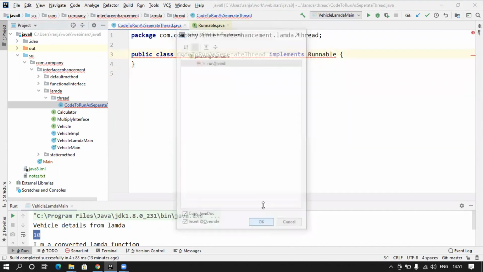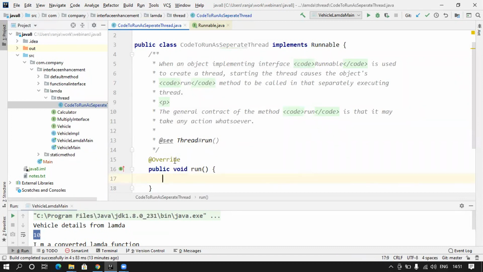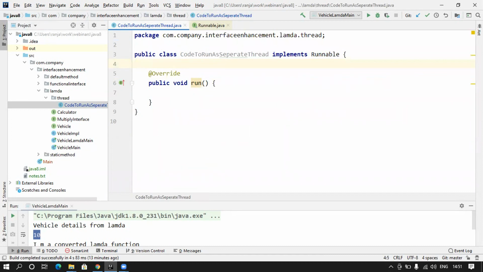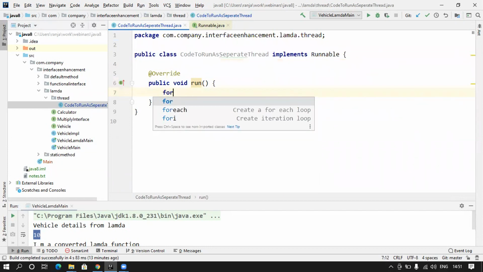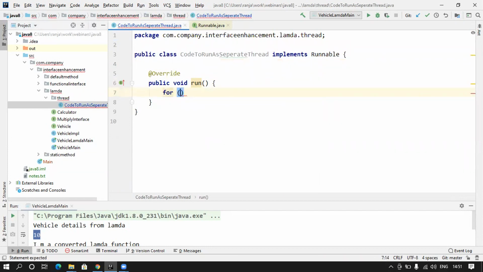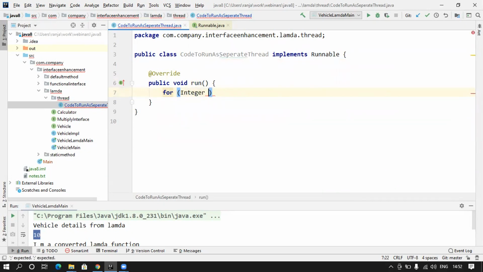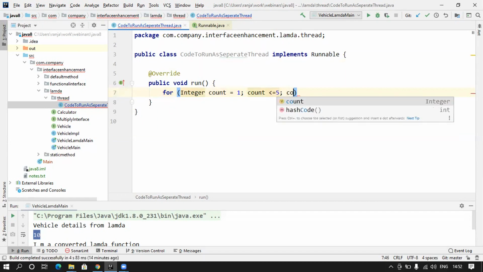So I'm going to implement it here, and I don't need all this. I will get rid of it. I will give some logic. Let's say what I want to do is just print from 1 to 5. I don't want to do anything else. For integer count is equal to 1, I want to print 1 to 5. Count less than or equal to 5, count plus plus.